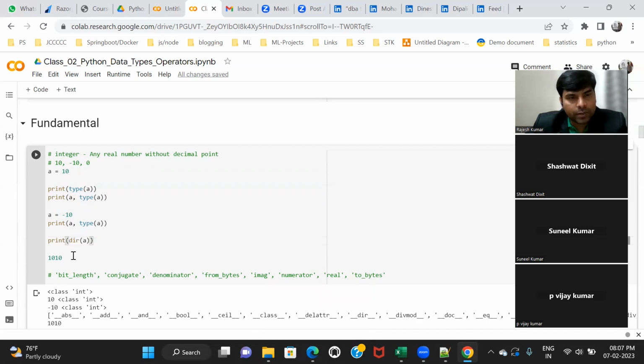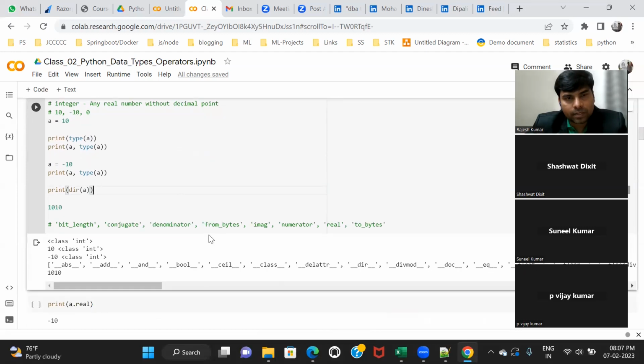And there is one more function called dir. Do you know why we are using the dir function? Class and attribute. Can you explain a bit? Class is nothing but human, animal, such types of class. Attribute is whether it is intelligent or less intelligent, the character of that class.